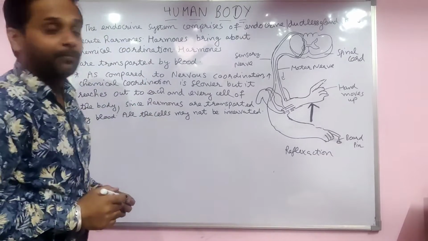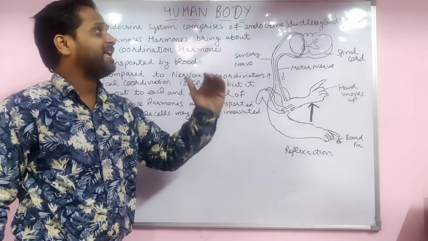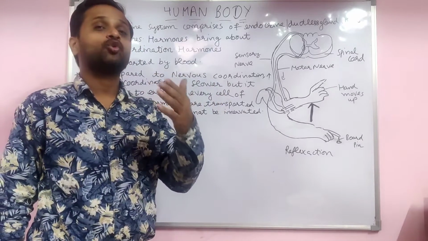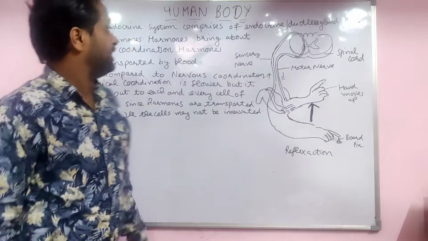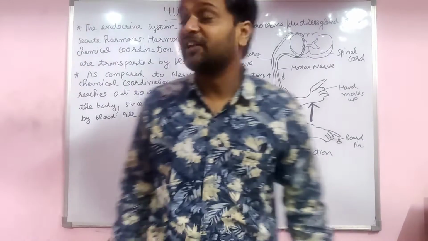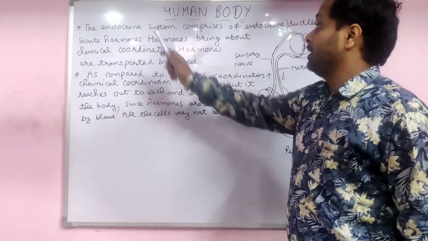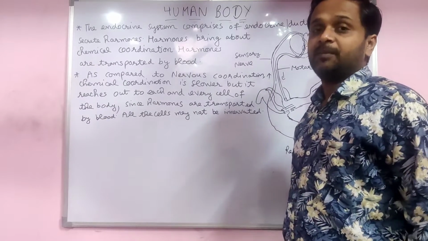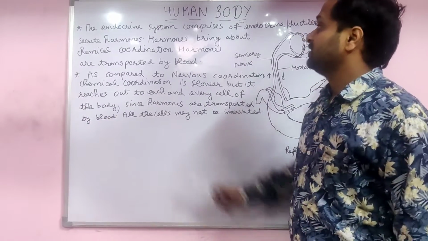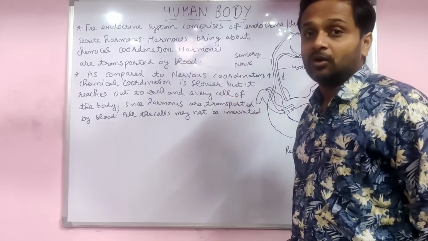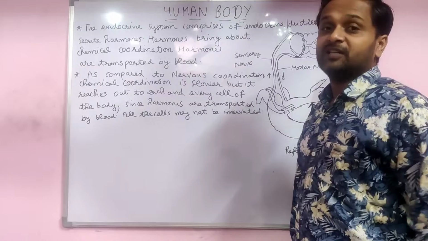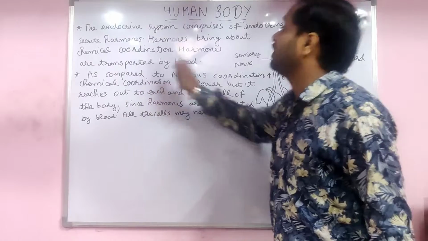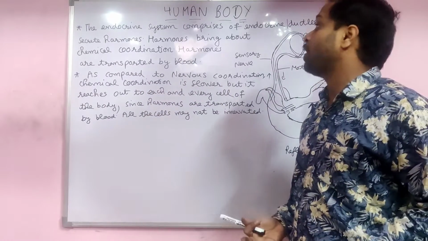The endocrine system comprises endocrine, ductless glands, without pipes. The endocrine glands release hormones directly into the blood. Maybe ductless, without pipe, they secrete the hormone directly into the blood. As already told, the pancreas releases the hormone insulin and the thyroid gland releases the hormone thyroxine. Hormones bring about chemical coordination in the body.